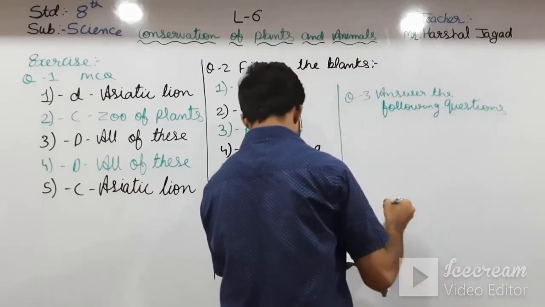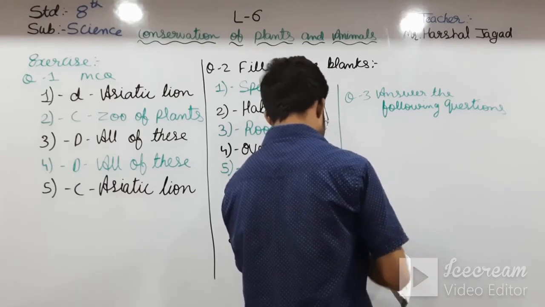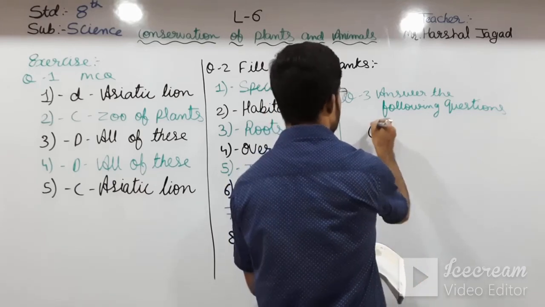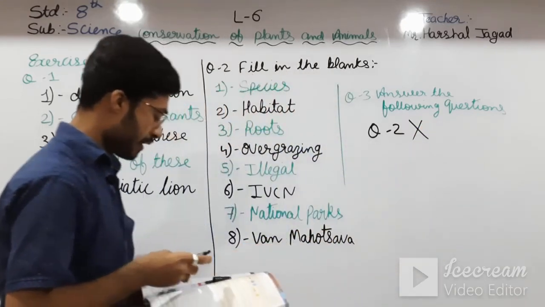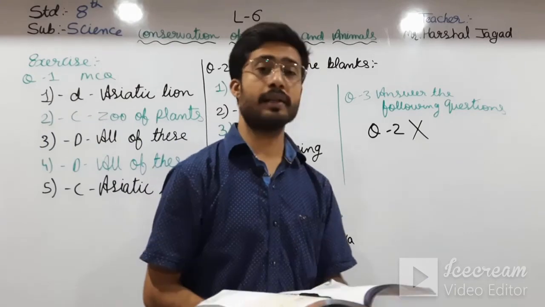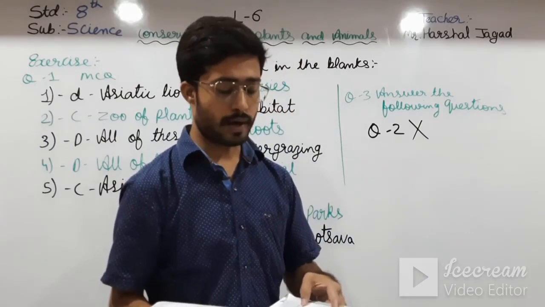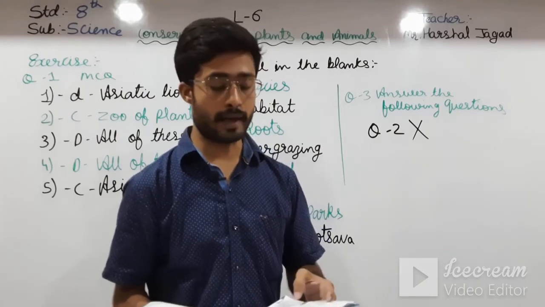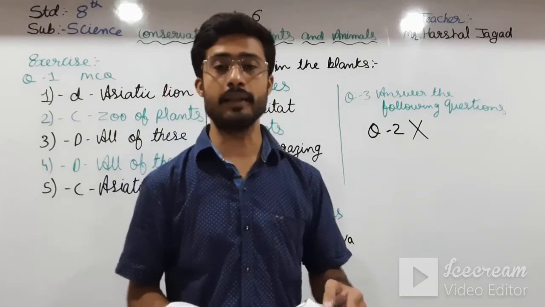You have to just cut the question number 2. Okay students, and then after you have to find out this answer and you have to write it down in your fair book. You just have to write the question answers in your fair book, and in this MCQ and fill in the blanks you can just take the answers from the textbook.